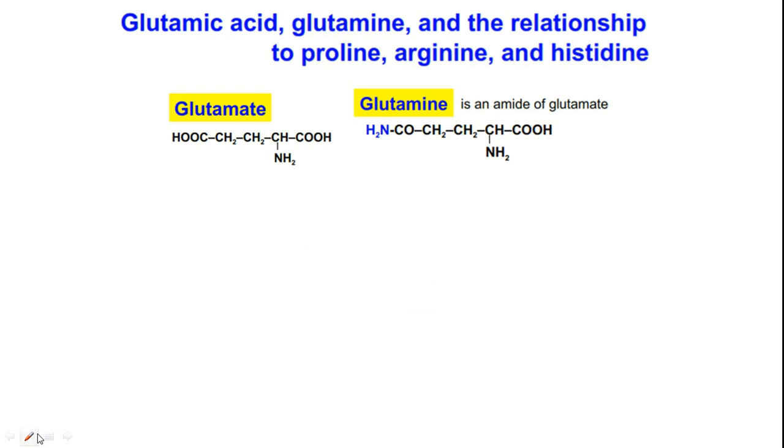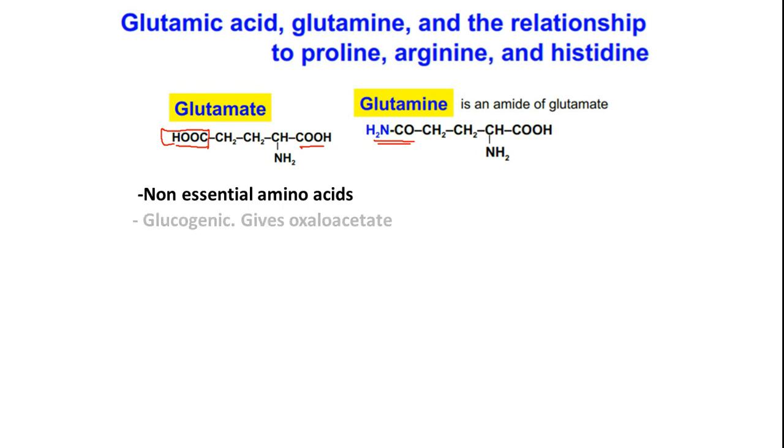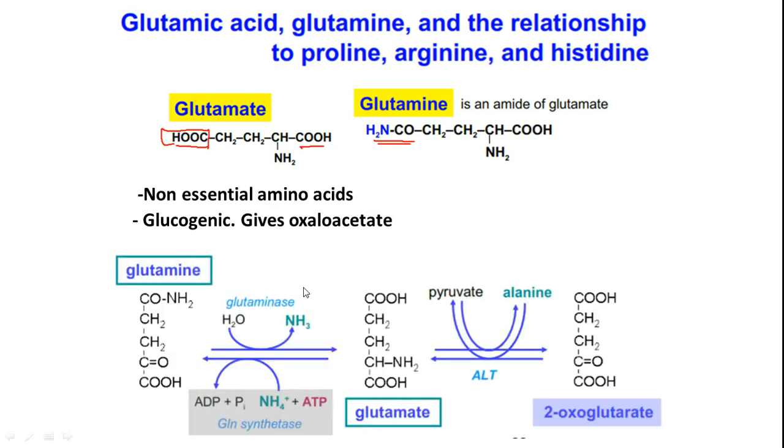Just like aspartic acid and asparagine, here we have glutamic acid and glutamine. In glutamic acid, we have two carboxylic acid groups. It's an acidic amino acid, and the acid group over here is amidated. Glutamine is actually an amide, CONH2. These are non-essential amino acids. These are glucogenic and they will give oxaloacetate. So this is the metabolic reaction.